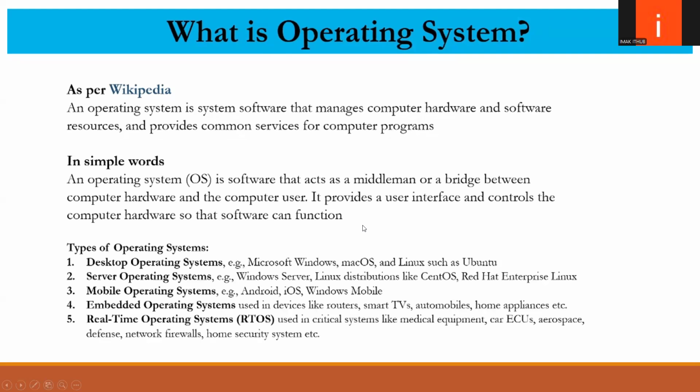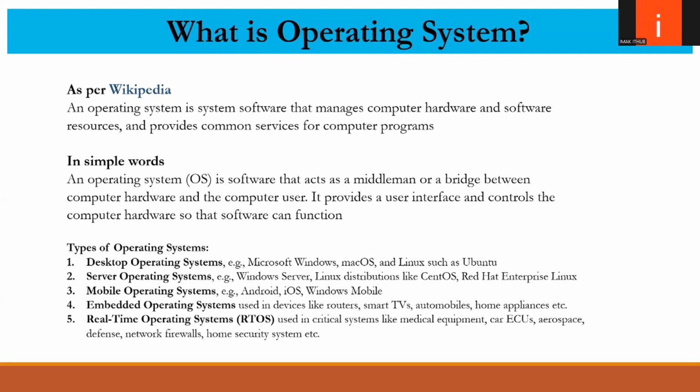Types of operating systems. Desktop operating systems, for example Microsoft Windows, Mac OS, Linux such as Ubuntu. Server operating systems, for example Windows Server, Linux distributions like CentOS, Red Hat Enterprise Linux. Mobile operating systems like Android, Windows Mobile, and iOS for Apple.